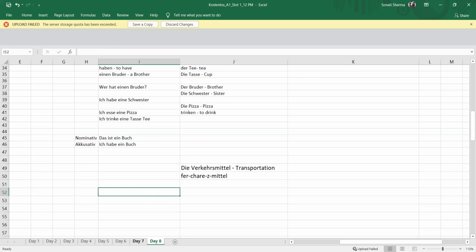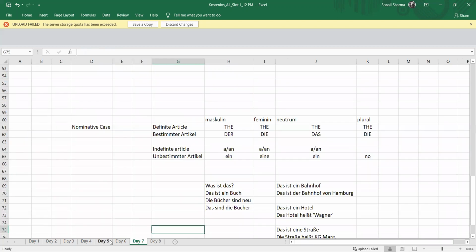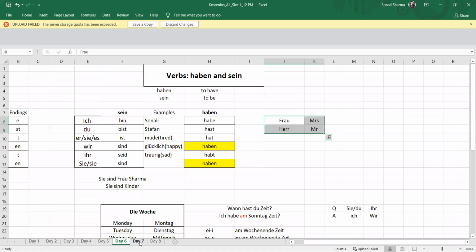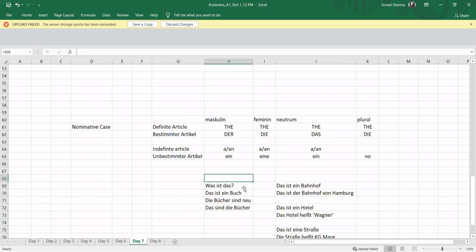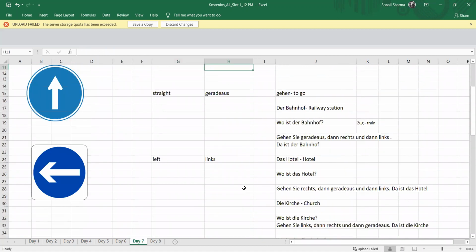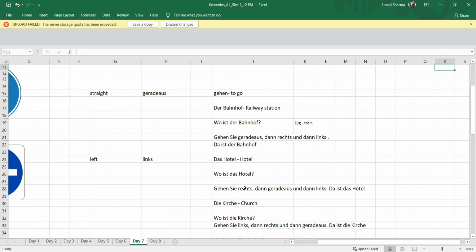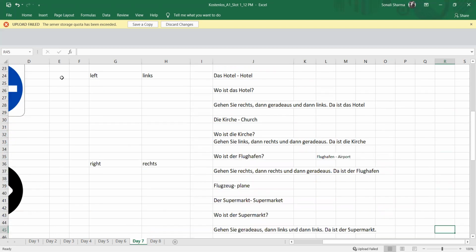If you remember, in our last class we did two transports first. One was Zug, which is in Bahnhof. Bahnhof is railway station, Zug is train. Today we are going to talk about the train, and next we are going to talk about Flugzeug. Flugzeug is our airplane, or plane.